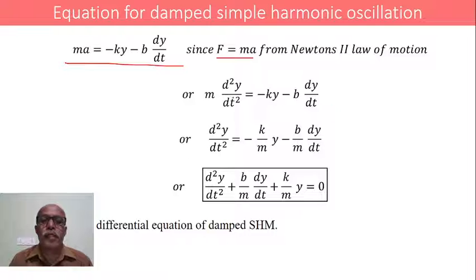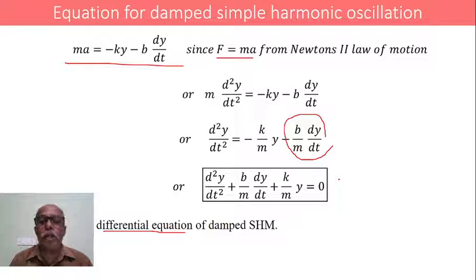Now dividing this equation throughout by m, we get d square y by dt square equals minus k by m into y minus b by m into dy by dt, and I am shifting both the terms to the left-hand side. Therefore we get d square y by dt square plus b by m into dy by dt plus k by m into y equals 0, and this is the differential equation of a body performing damped simple harmonic oscillation.